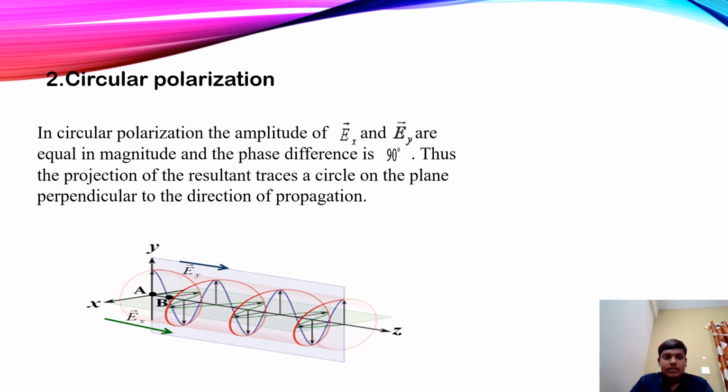Circular polarization. In circular polarization, the amplitudes of the Ex vector and Ey vector are equal in magnitude and the phase difference is 90 degrees. Thus, the projection of the resultant traces a circle on the plane perpendicular to the direction of propagation.